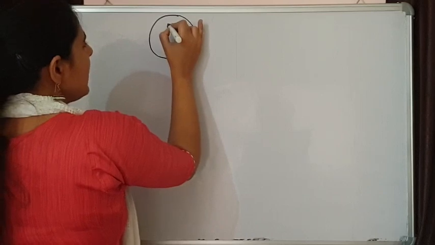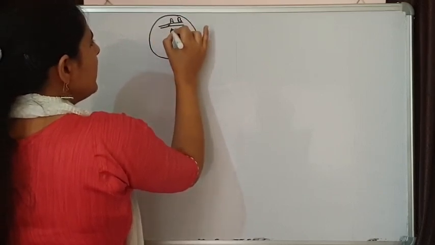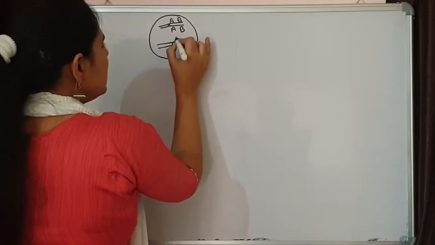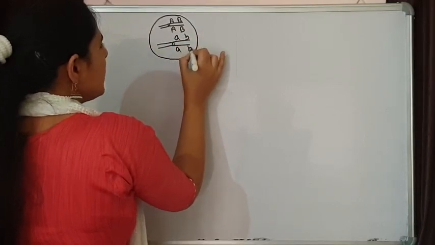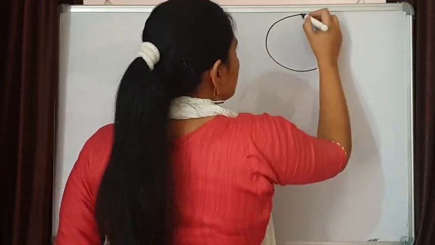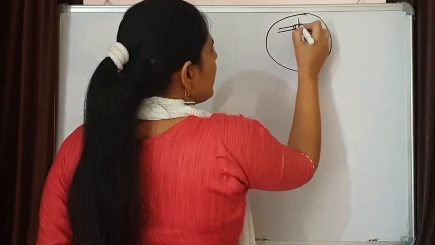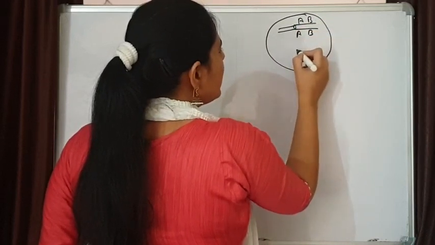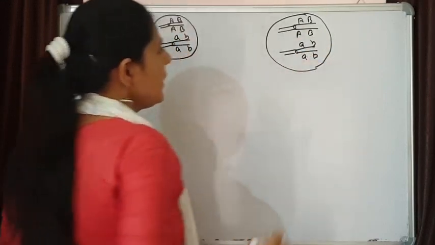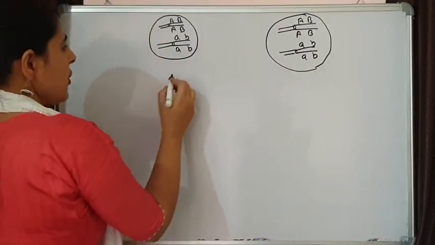This is a cell. Here two homologous chromosomes are present. This is carrying two dominant alleles. Here the recessive pair is present. This cell is not going to form crossing over. I am taking one more cell. Again a dominant one and a recessive one. Now here I'll show crossing over, and on this side no crossing over will take place.